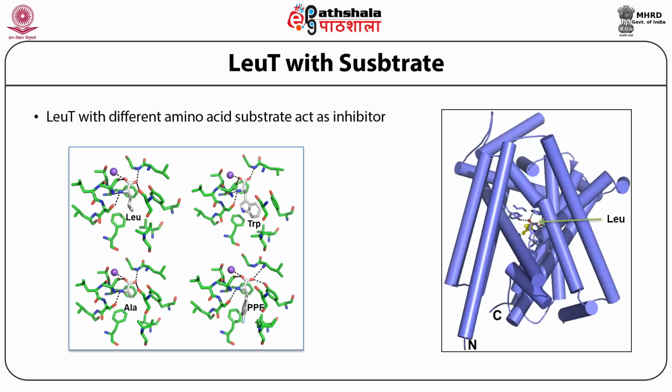This is the same position where all these amino acids bind. Here a very important feature is that you have a carboxyl group in each amino acid. This carboxyl group is neutralized by the sodium, which is shown in blue color in all these substrate complexes.